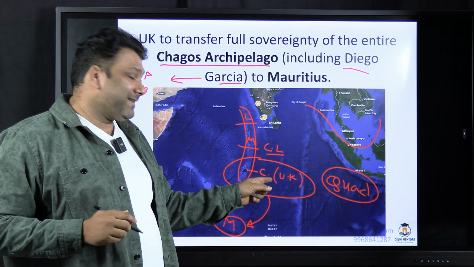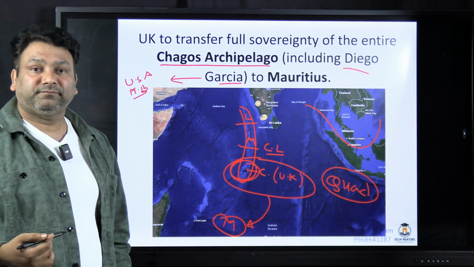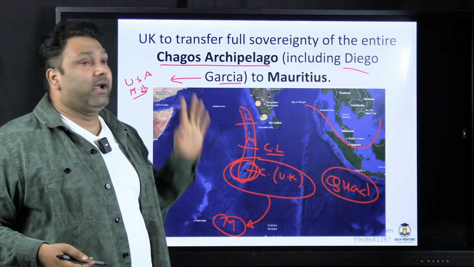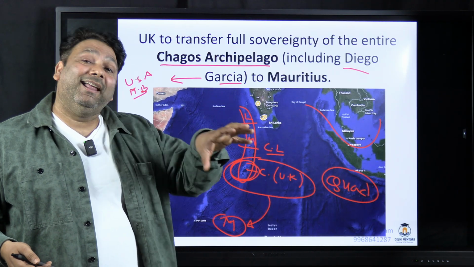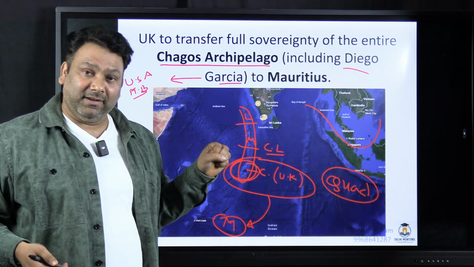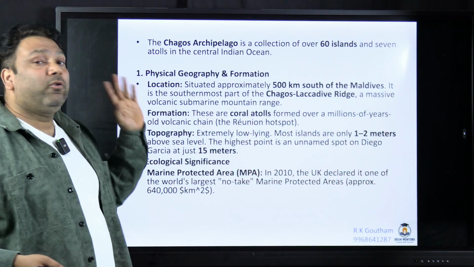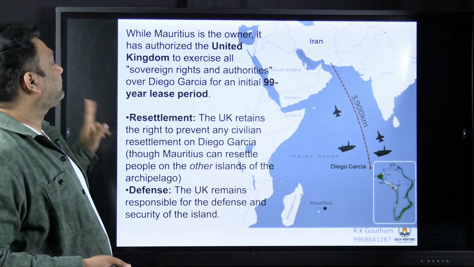Now UK is transferring this entire Chagos archipelago to Mauritius. लेकिन UK will be controlling Diego Garcia. So Diego Garcia का 99 ईयर का लीज ले लिया है यूके ने. ओके, सो चागोस को तो ट्रांसफर कर दिया, लेकिन Diego Garcia will be under control. The information is given here, you can go through.